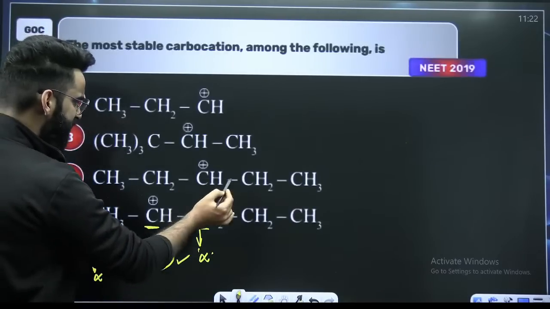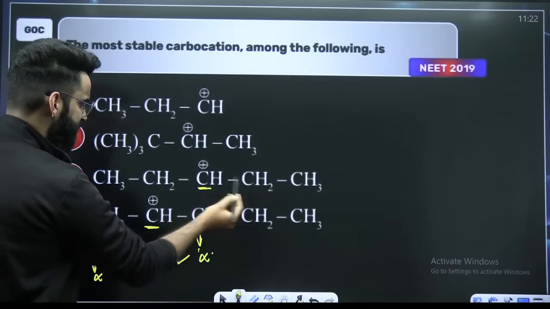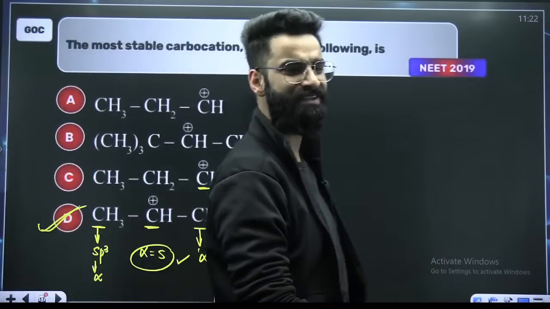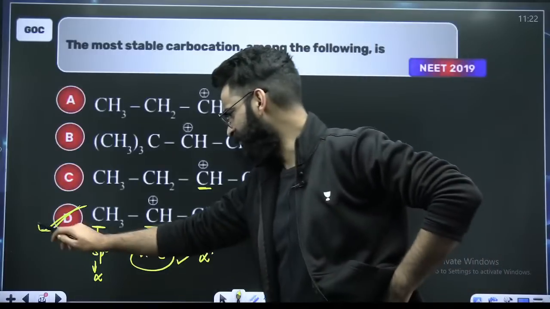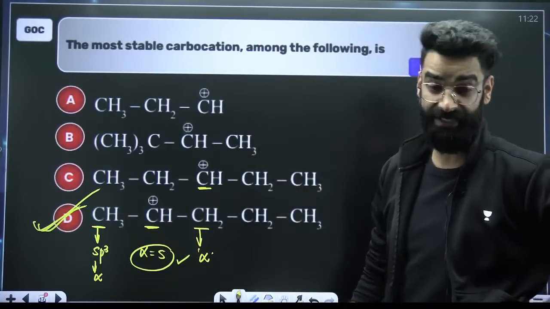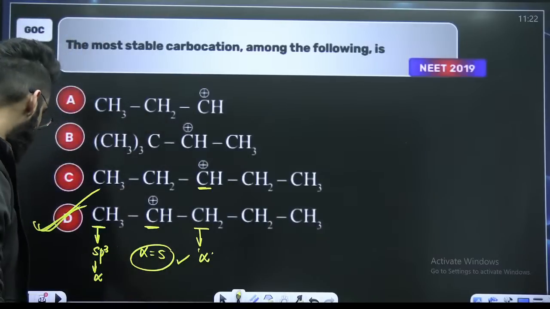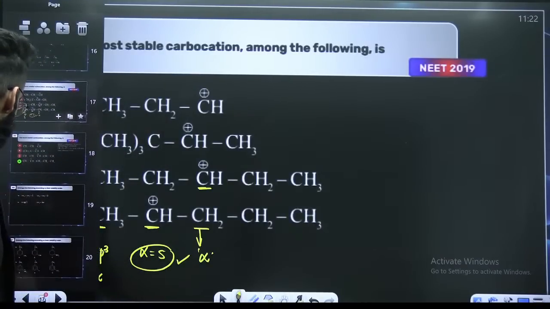This carbocation is stabilized by 4 alpha hydrogens, right? So more the alpha hydrogen stabilizing carbocation, definitely more is going to be its stability. So in the option D, as I can see, you have got more alpha hydrogens. More alpha hydrogens means more stability. I believe this is again clear to you.